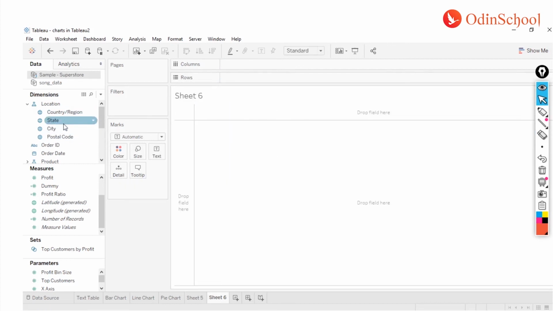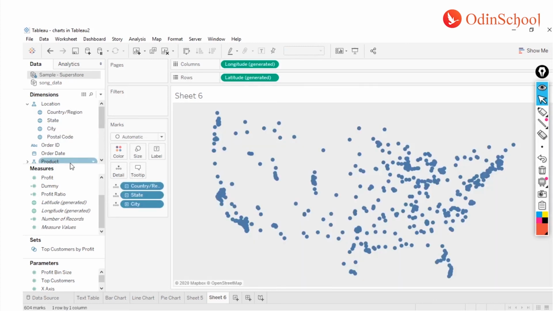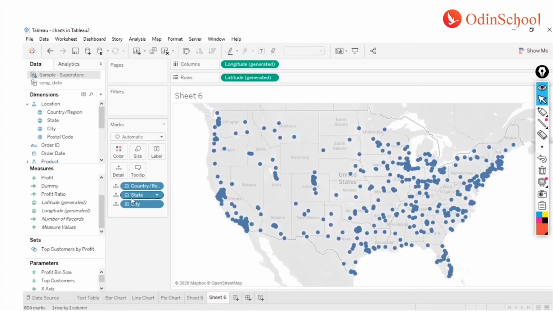Now if I click on this hierarchy, the third value, which is city, Tableau is going to call country, state, and city, all three things, into your detail shelf. Let's do that. Right? Now you see there's a country, there's a state, and there's a city. All those things are already captured. Latitude and longitude is also called, and they are placed in your map, and you can see them. Right? That's the beauty.